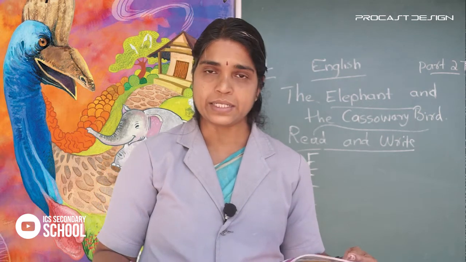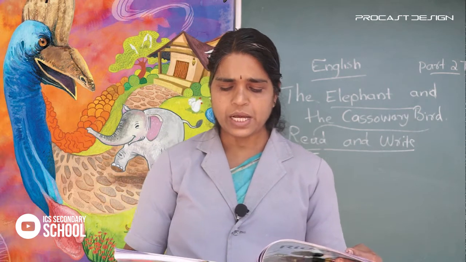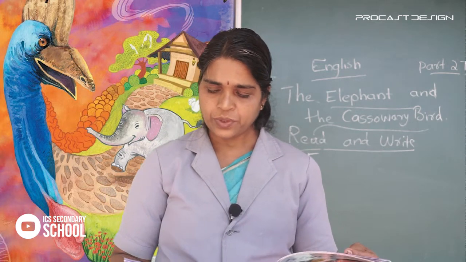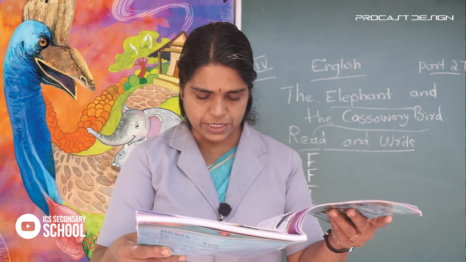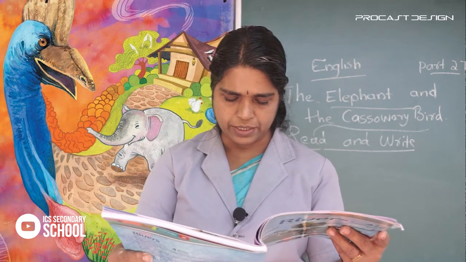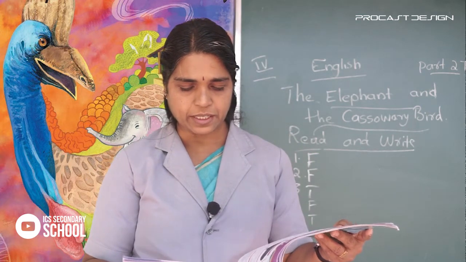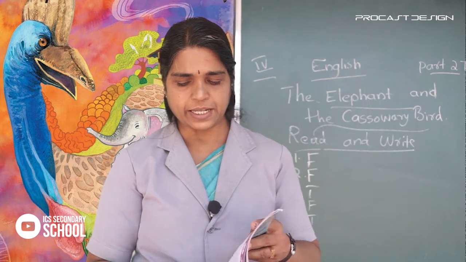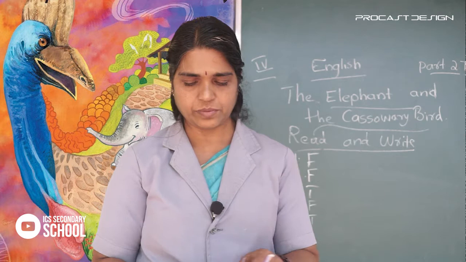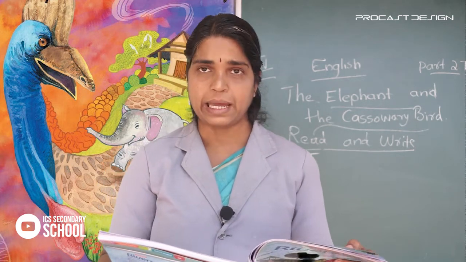It raised its powerful legs and hit the baby elephant suddenly. That is the answer.